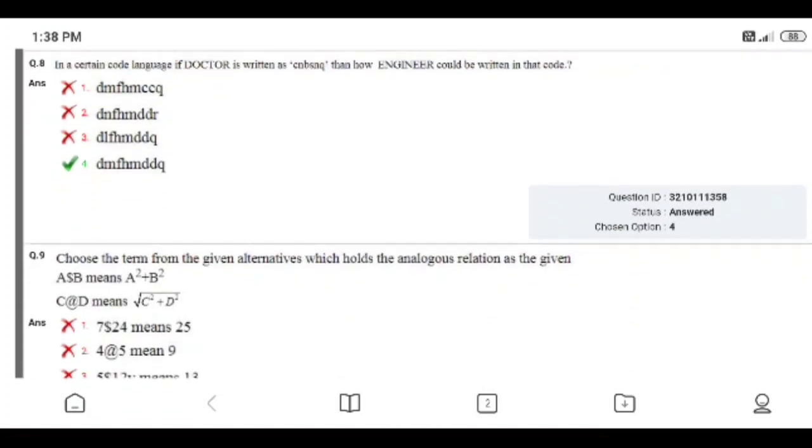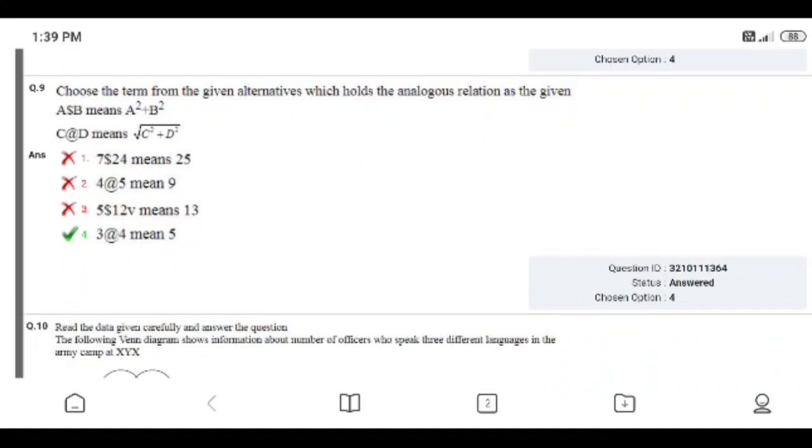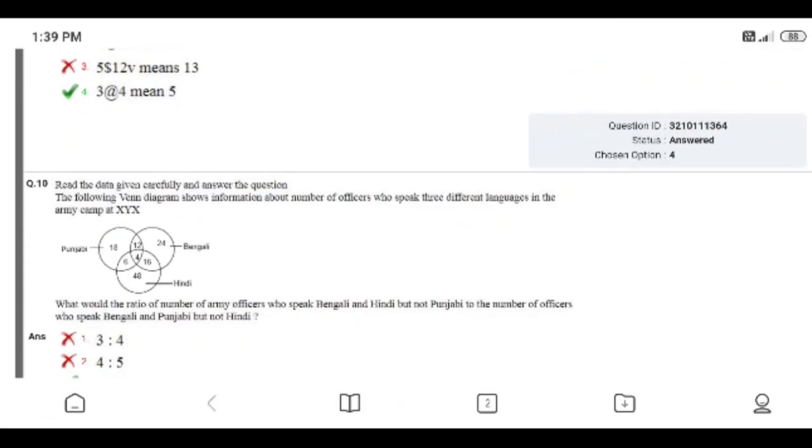I answered correctly. Choose the term from the given alternatives which holds the analogous relation. The given A$B means a squared plus b squared. Then C@D means the root of c squared plus d squared. The answer is that 3@4 means 5. I answered correctly.